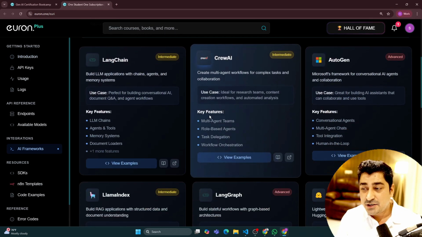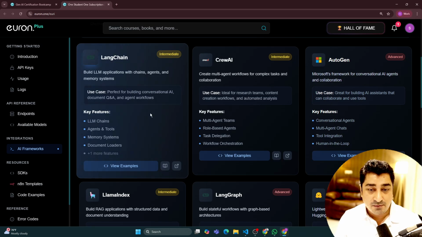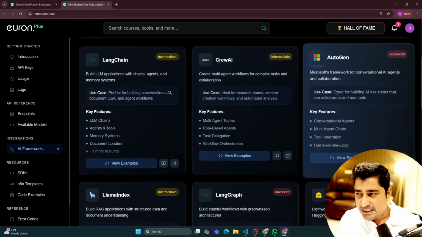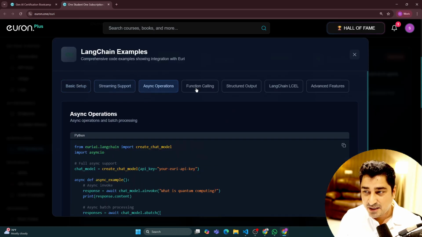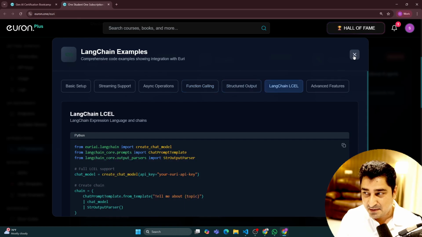Plus, whatever popular platform we are going to discuss, or a platform that we use to build a real-time application, an agent, a tool, or MCP servers, we have made each and every application and AI framework compatible with this API, so that without any kind of hassle, you will be able to use it in a seamless manner.